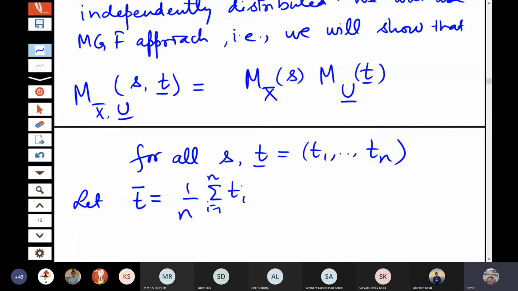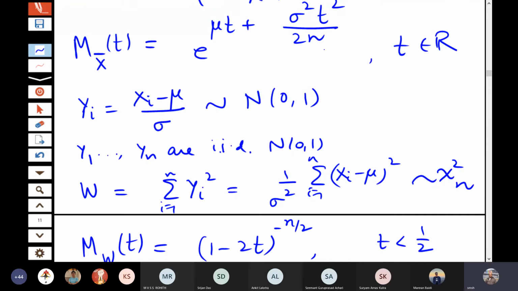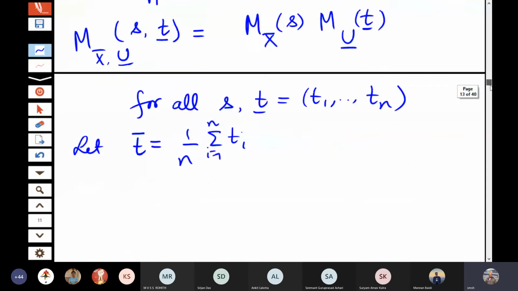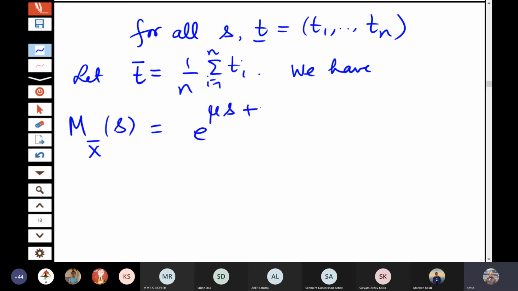On the right hand side, at least one term I know, because the moment generating function of x bar I have written earlier. Here I have written it at t, we can write it at s also. So we have the moment generating function of x bar at s, that is e to the power mu s plus half sigma square s square.